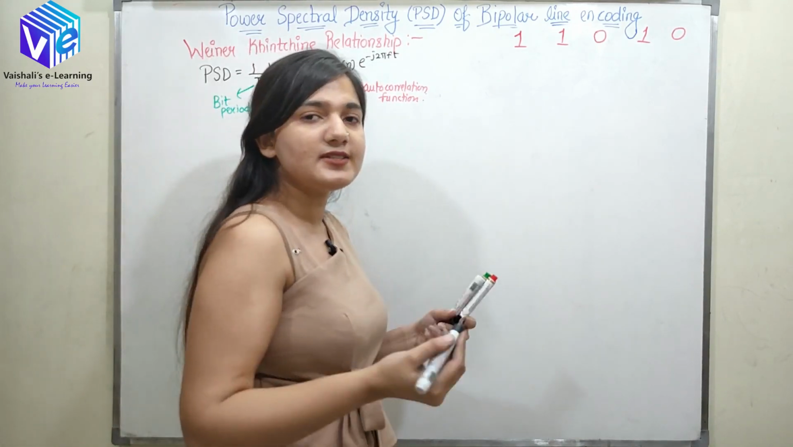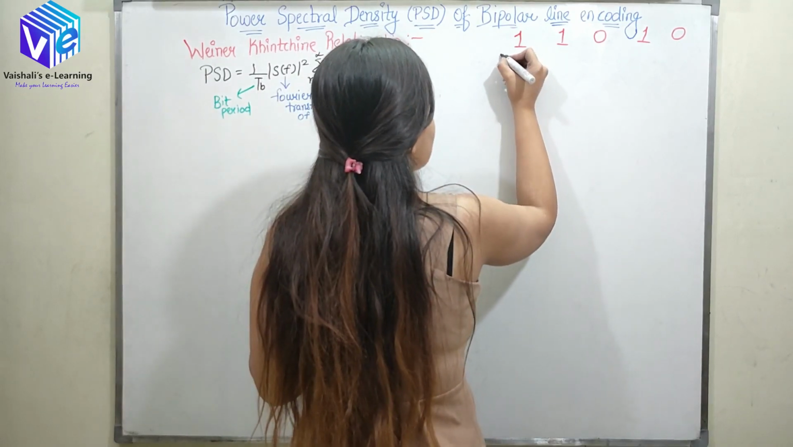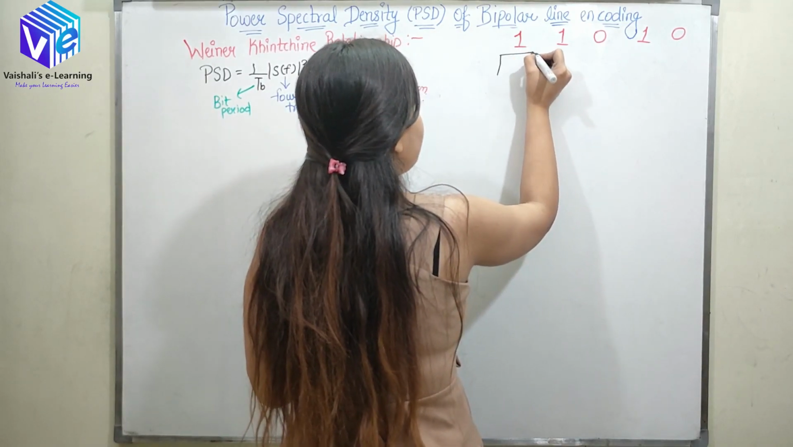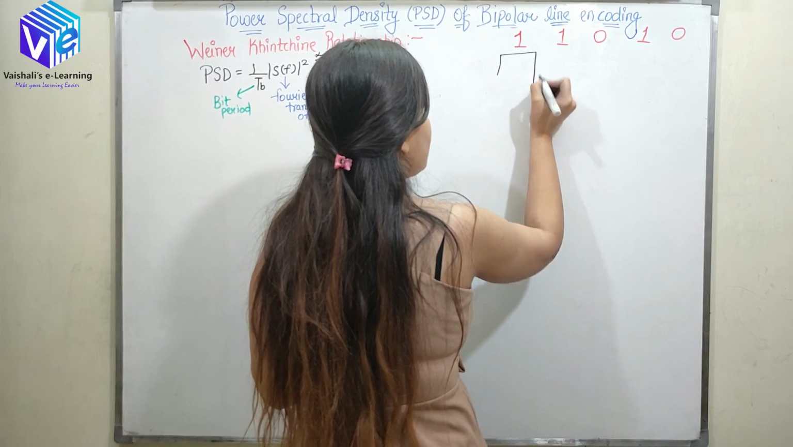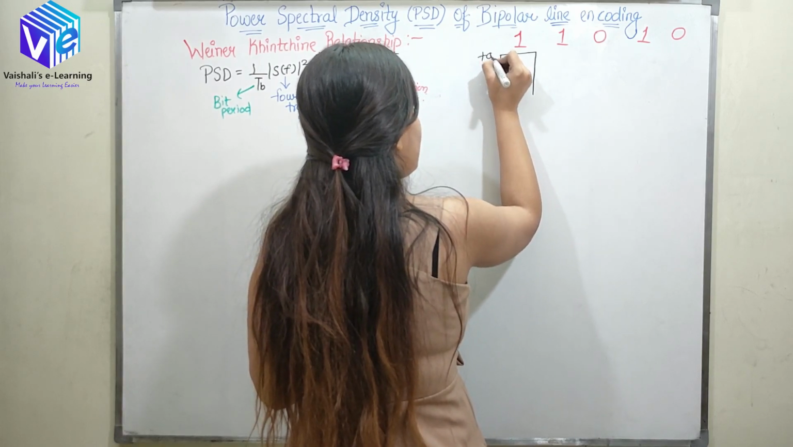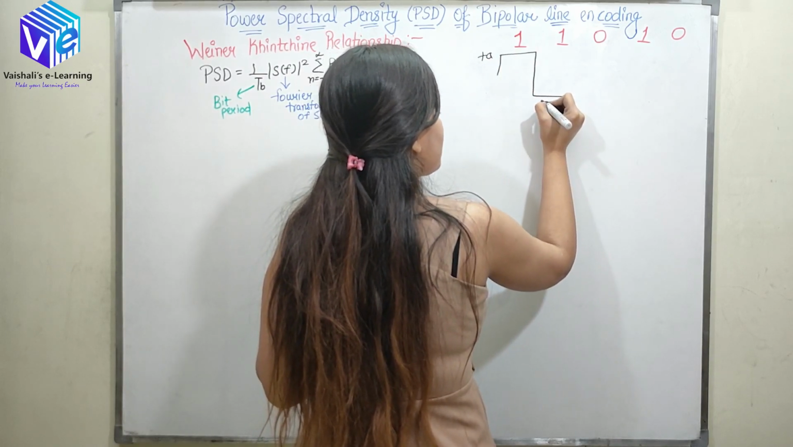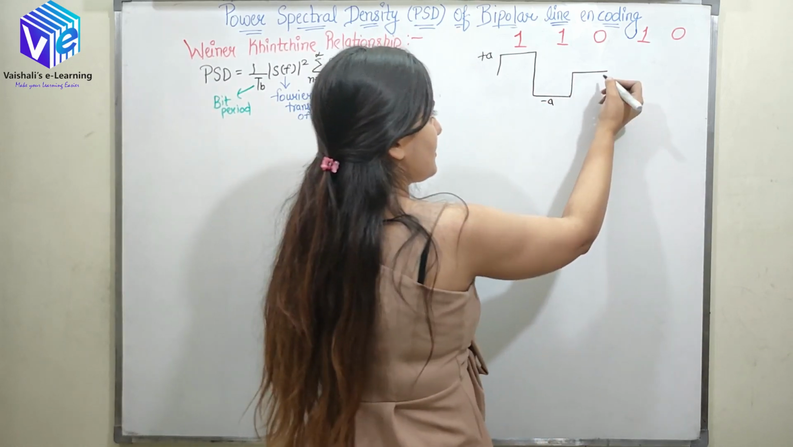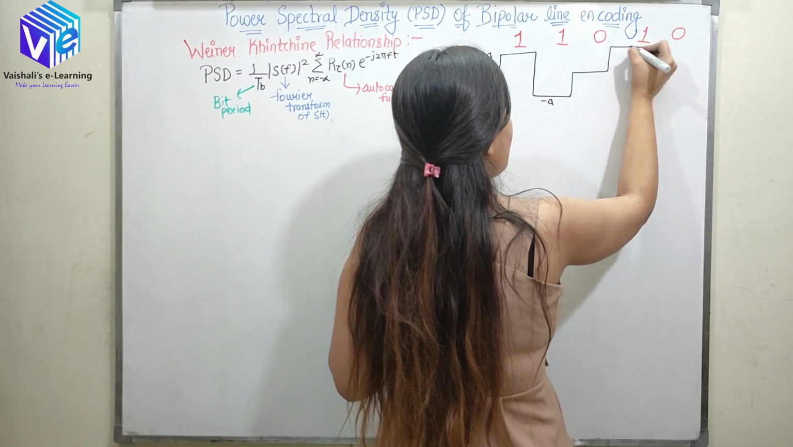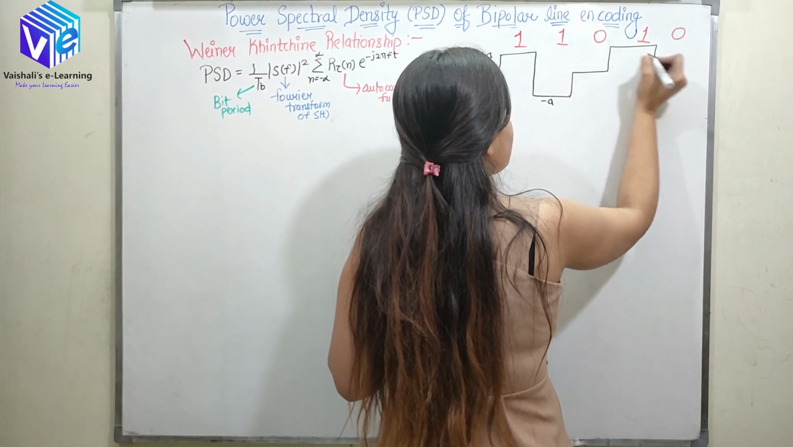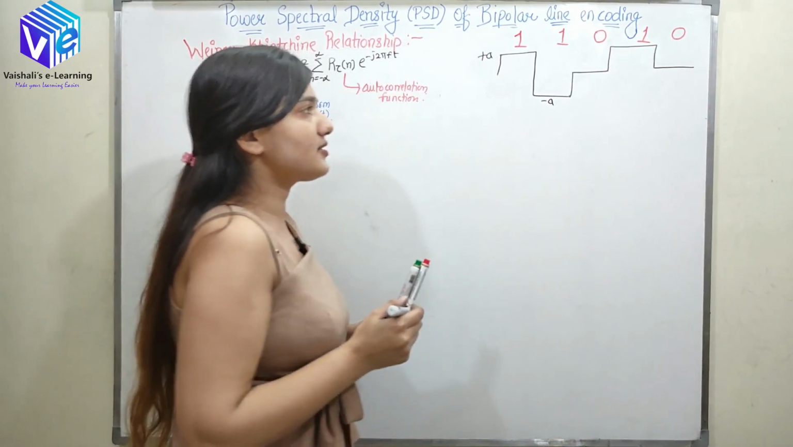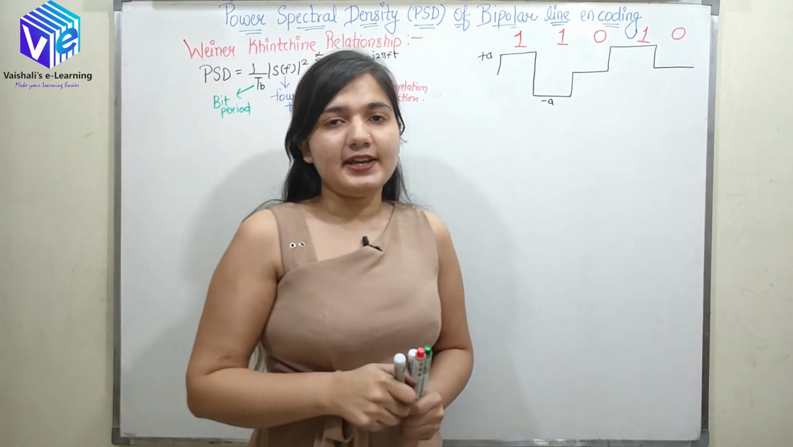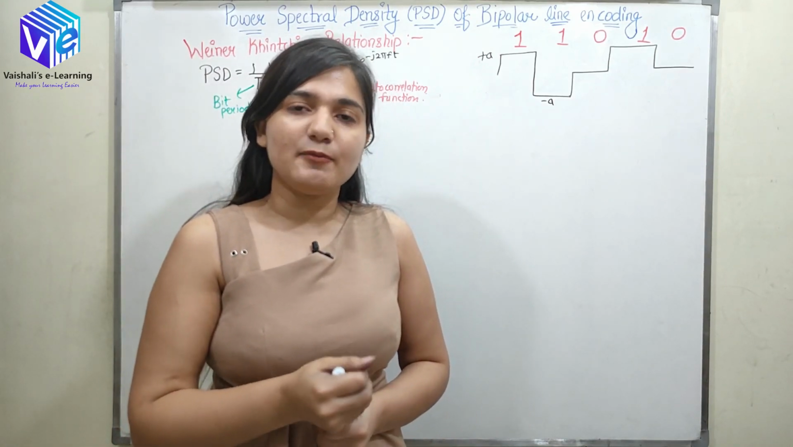Alternate ones are represented using alternate signs. If I encode it, starting with the positive sign, the first one is represented using plus A, and the second one is then represented using minus A. Then 0 is represented using 0. Then for the next one, again a shift of sign, which is plus A, then 0. So this is the bipolar line encoding. I hope you understand what bipolar line encoding is.